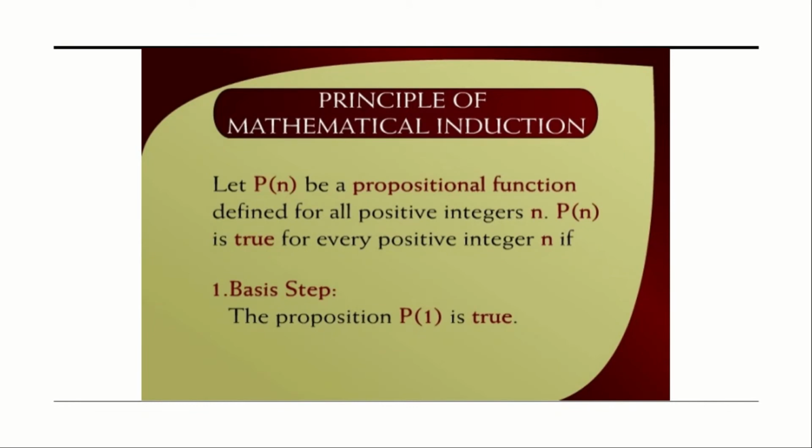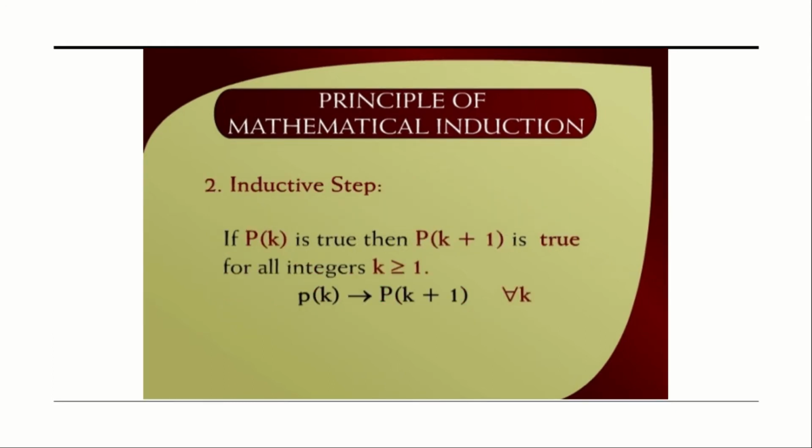Let us see how easily we prove certain statements so that LHS will become equal to RHS and we will prove a certain theorem or statement. Let P(n) be a propositional function defined for all positive integers n. P(n) is true for every positive integer n. The first step we take is called the basis step. The proposition P(1) is true, that is the basis step. Second is the inductive step. If P(k) is true, then P(k+1) is true, for all integers k greater than or equal to 1.